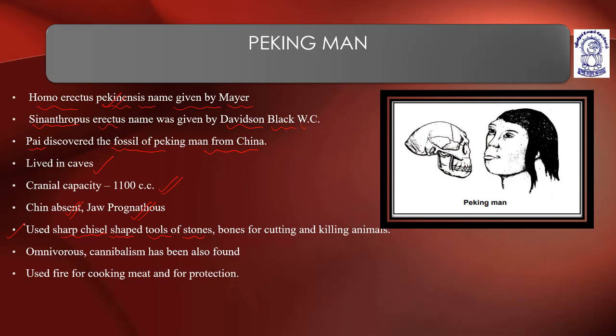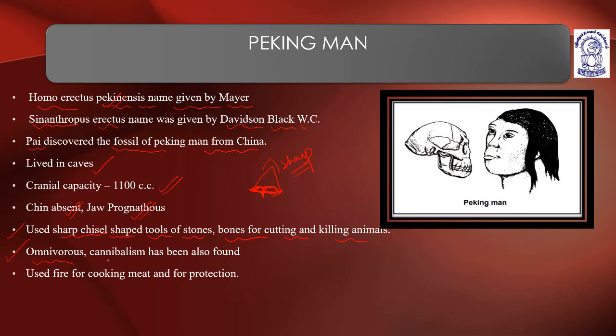When they use stones, these stones are modified to form tools, and especially the shape of the tools is chisel-like. Bones were used for cutting and killing animals. This is the handle given. They can make a grasp over this handle and this sharp edge. They use sharp chisel-shaped tools of stones and bones for cutting and killing animals. Understood?